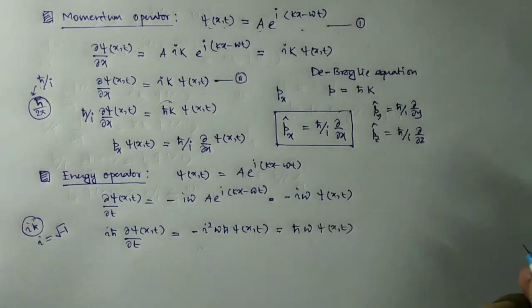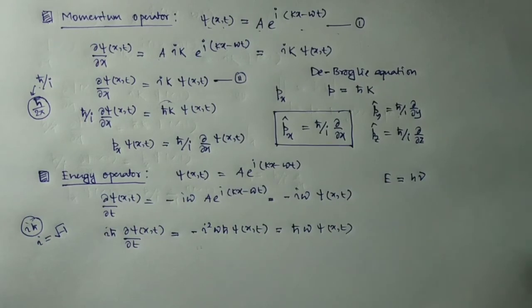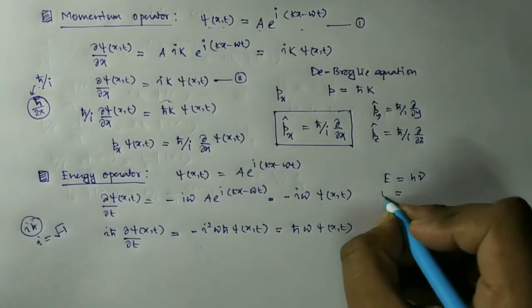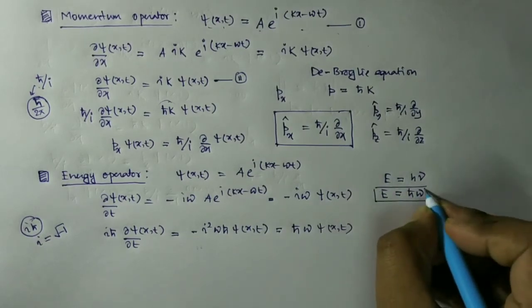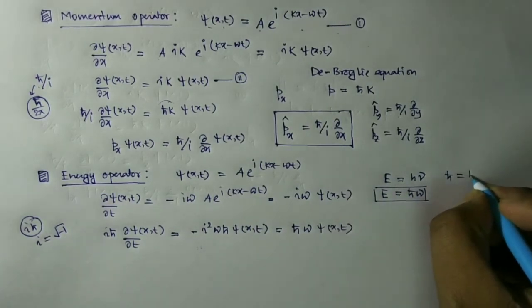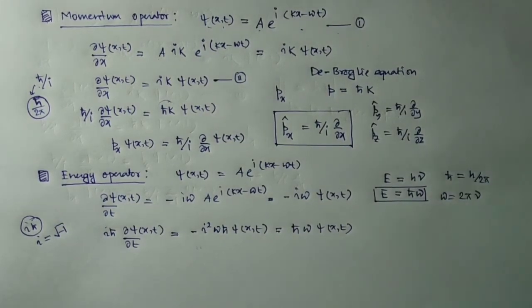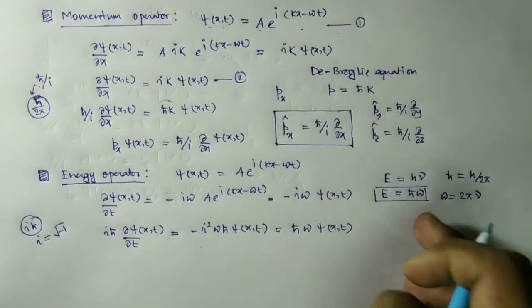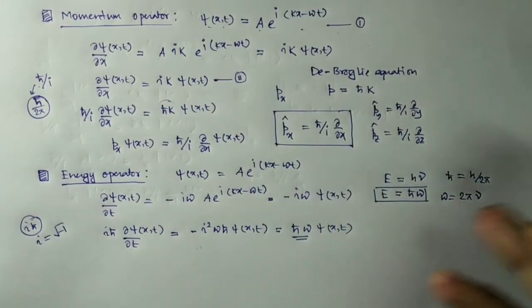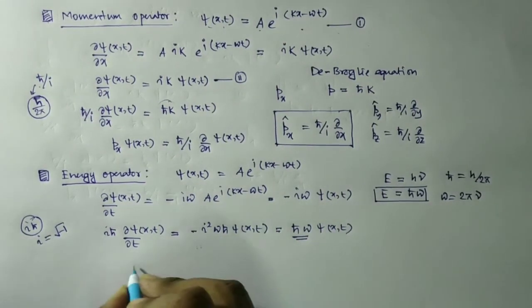And we know from Planck's law, what is h cut omega? E is equal to h nu, we know, and it can be represented as h cut omega, where h cut is h by 2 pi and omega is equal to 2 pi nu. By this relation we can substitute h cut omega as the energy of the quantum mechanical system.